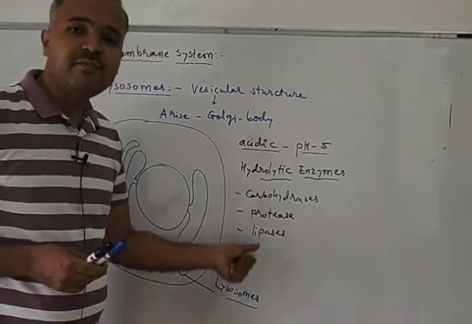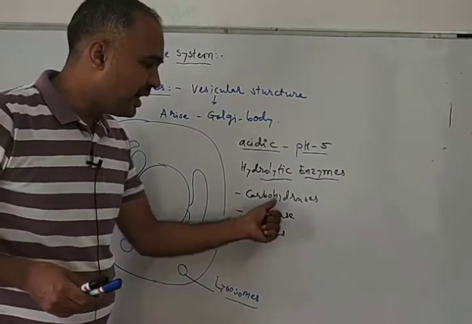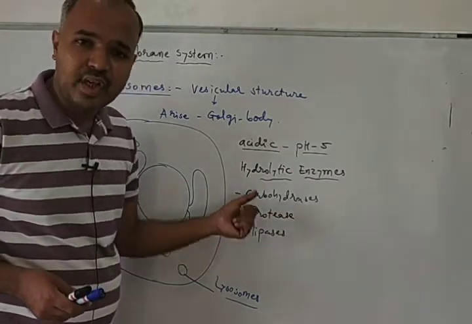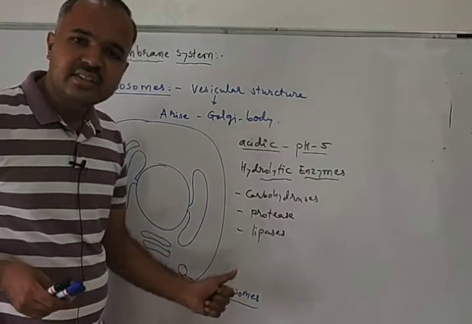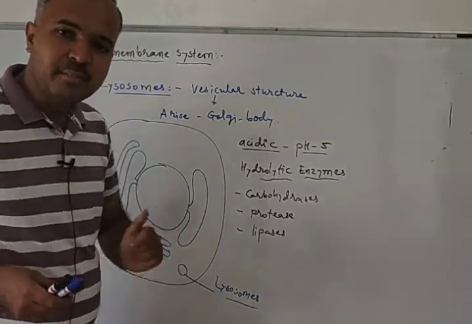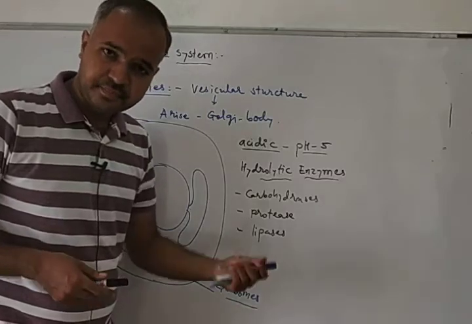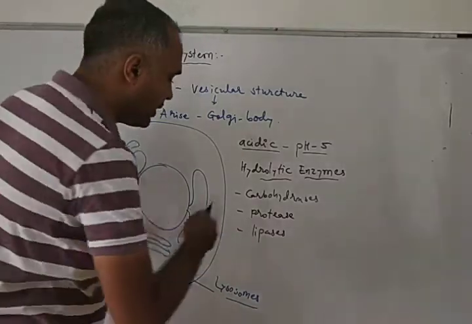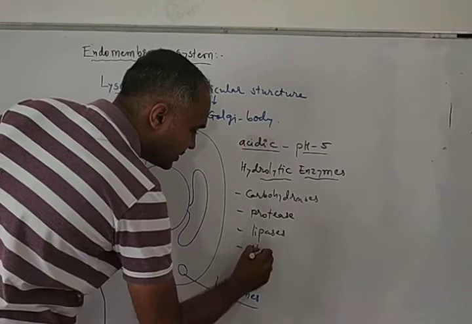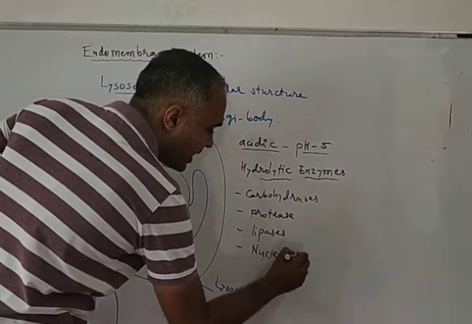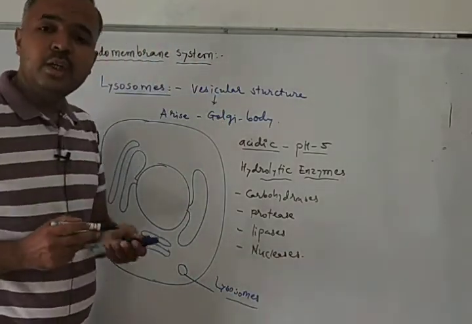The name itself indicates that carbohydrases must be acting upon carbohydrates, proteases must be acting upon proteins, and lipases must be acting upon lipids, and nucleases are also there. Nucleases must be acting upon nucleic acids.